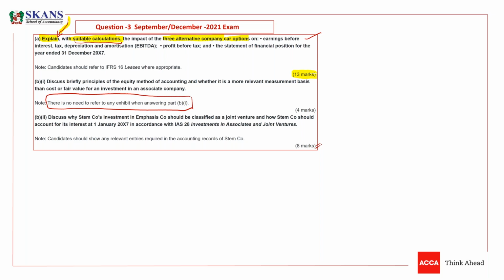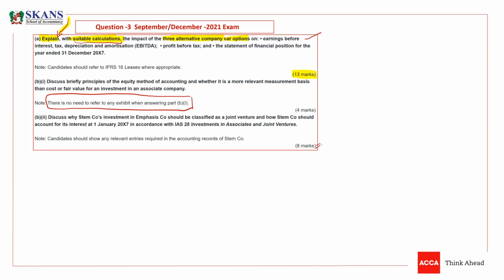So the examiner is asking, I have classified it as a joint venture, and I'm asking why it should be considered as a joint venture. So you need to tell them why it is a joint venture. And how STEM company should account for its interest on 1st Jan X7 in accordance with IAS 28 Investments in Associates and Joint Ventures.